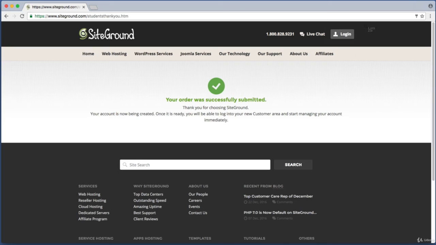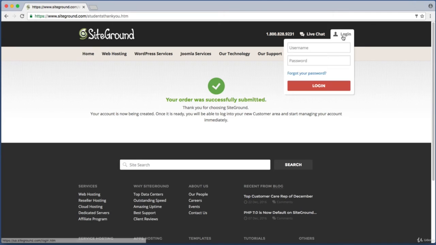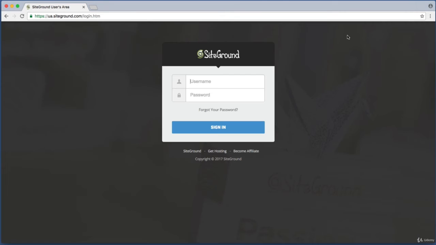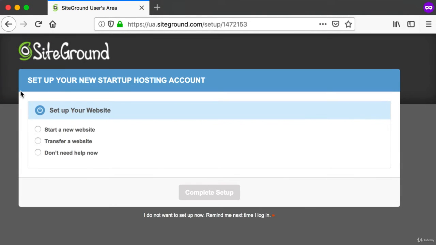Or you can simply hover over this button in the top right that reads Login, and you can enter your email and password right here. Or if you actually click right about here, that will take you to the dedicated login page. It doesn't matter how you log in. Okay, so go ahead and type in your email and your password and then click sign in. That should take you to this page.